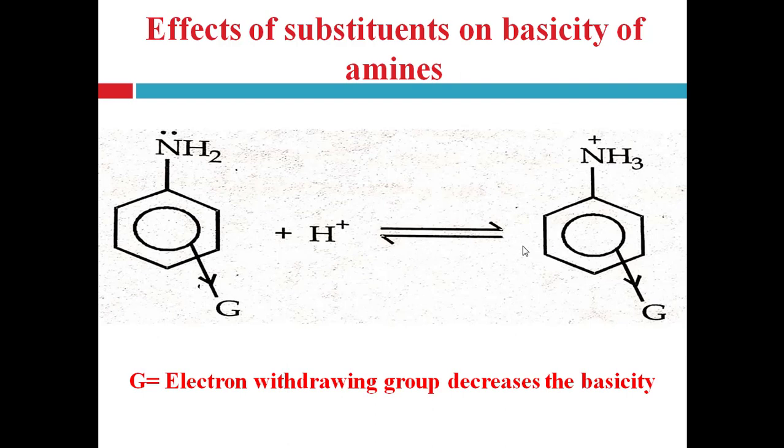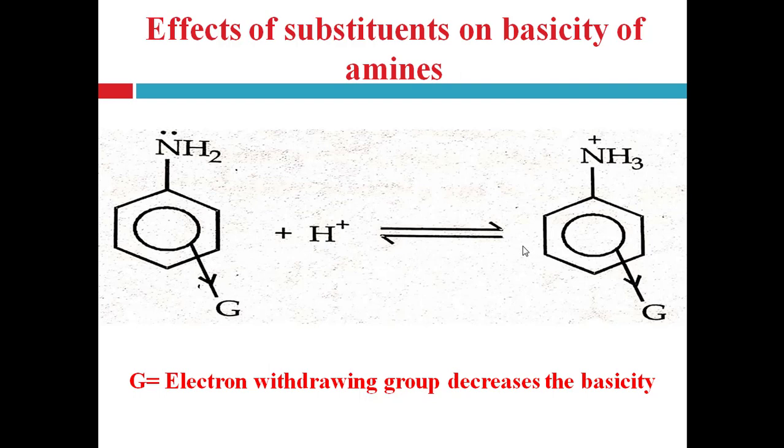Vice versa, electron withdrawing groups decrease the basicity. Electron withdrawing groups such as nitro, cyanide and halogen groups decrease the basic strength of the amino group. Why? Because an electron withdrawing group has the tendency to attract electrons towards itself.